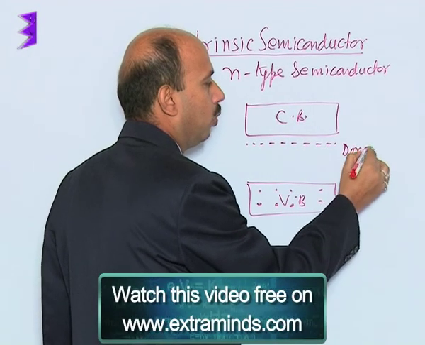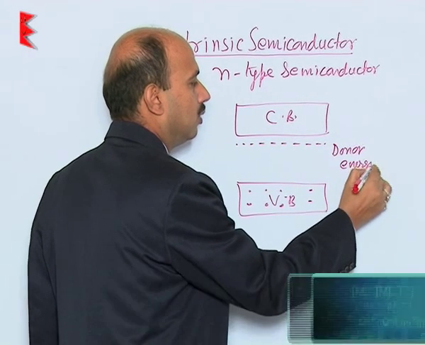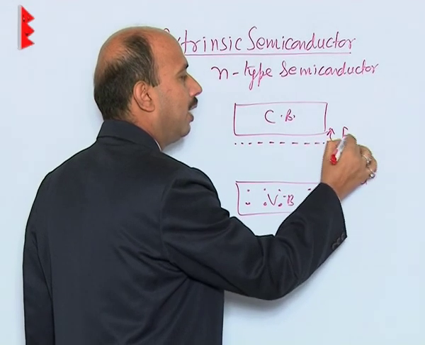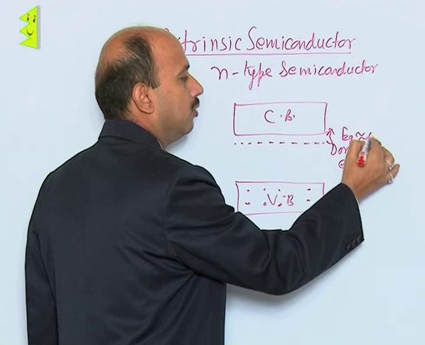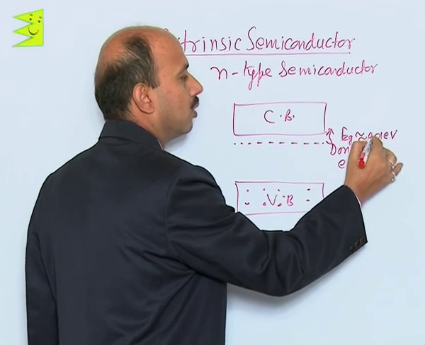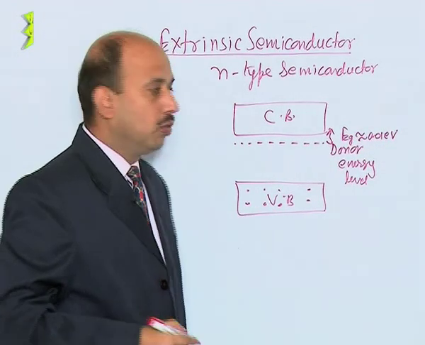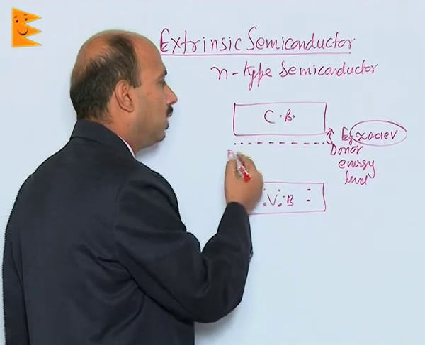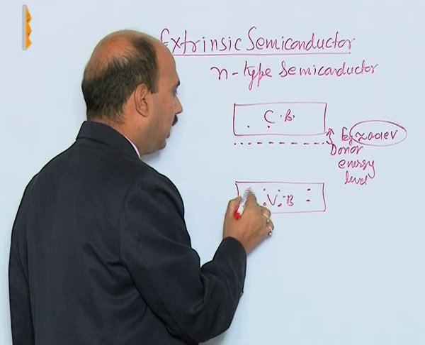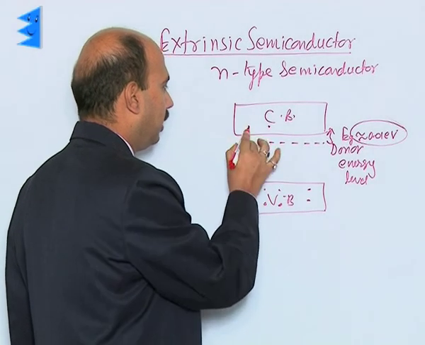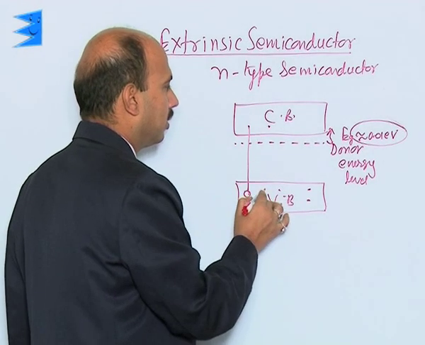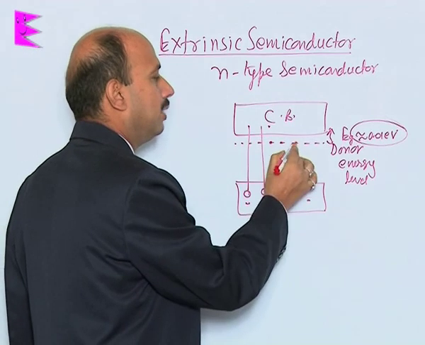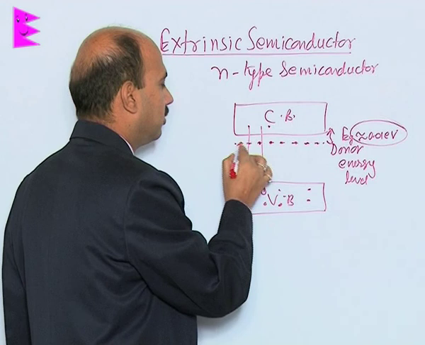This is called the donor energy level. The energy gap required is approximately 0.01 electron volt. By giving this much energy only, these electrons can jump to the conduction band, and electrons will also go from the valence band, so holes will be created, and conduction starts.